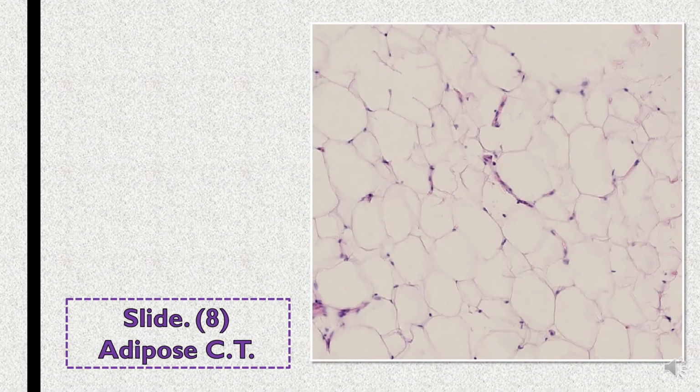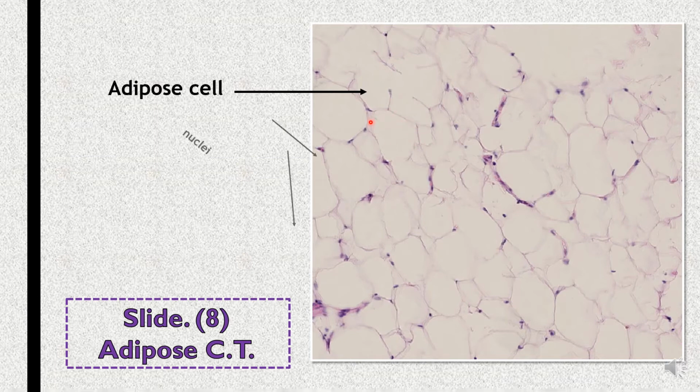This slide is also adipose connective tissue, which is composed of adipose cells. All these adipose cells aggregate with each other. Each adipose cell is composed of a single large lipid droplet surrounded by a thin rim of cytoplasm and an eccentric nucleus. You notice these nuclei are eccentric in each cell. There is a very little amount of ground substance between these cells.